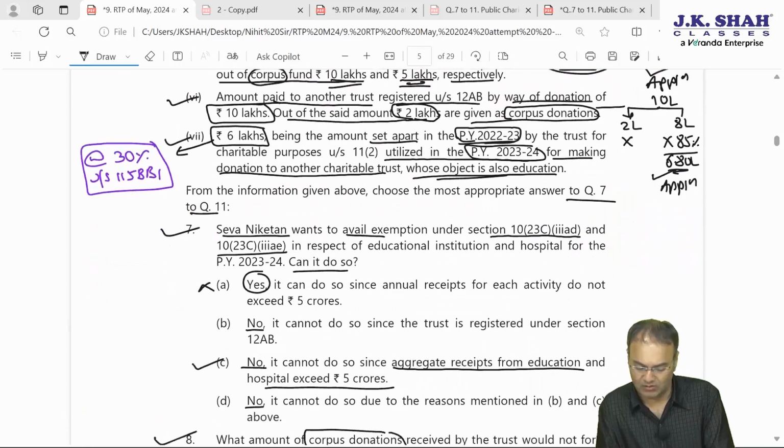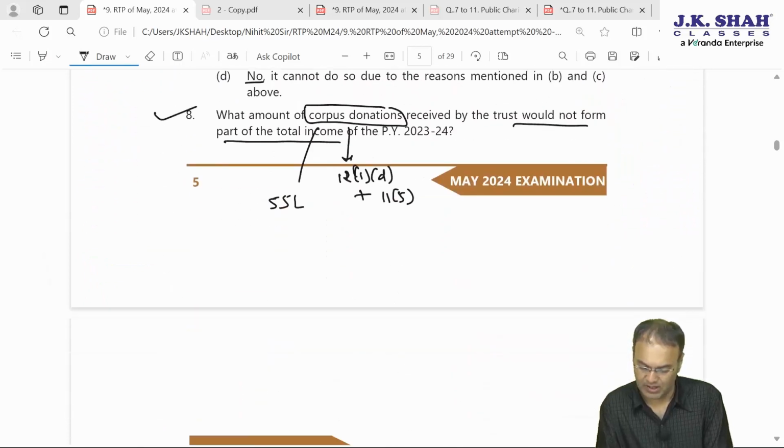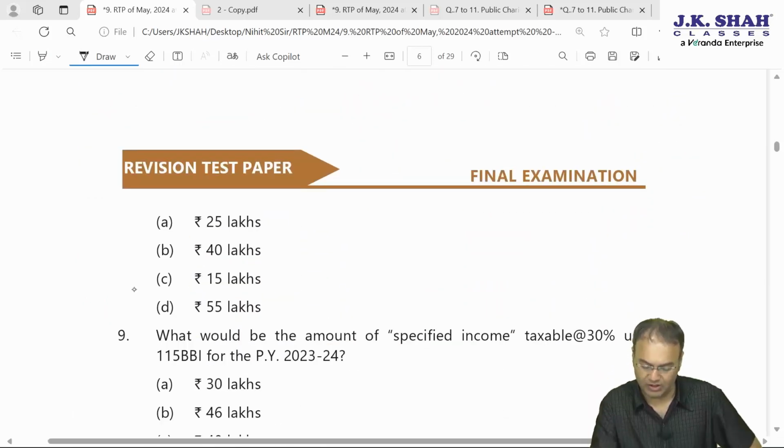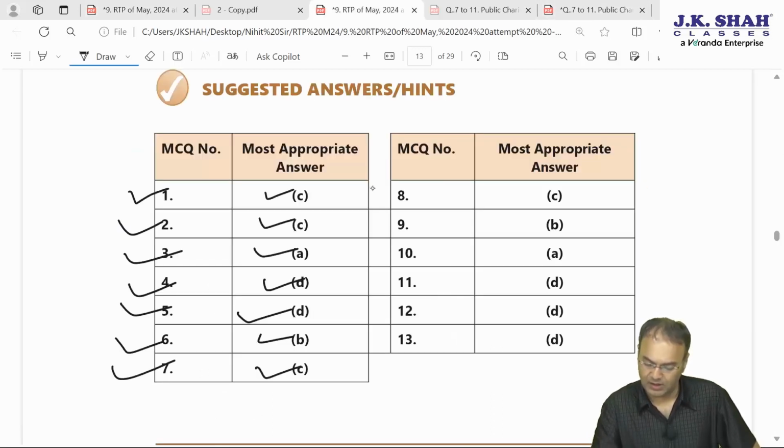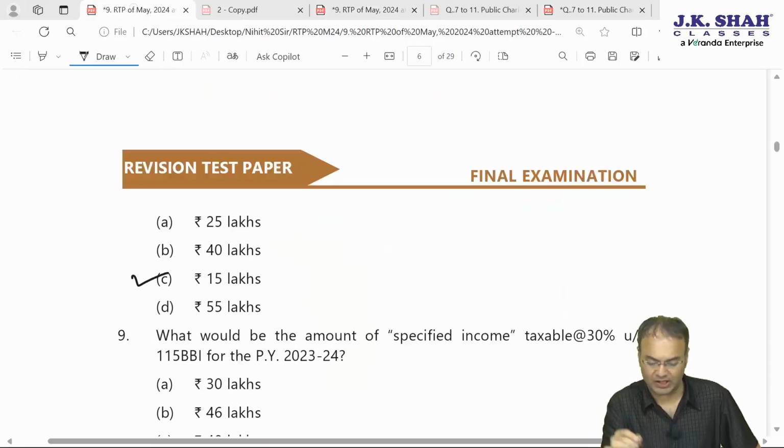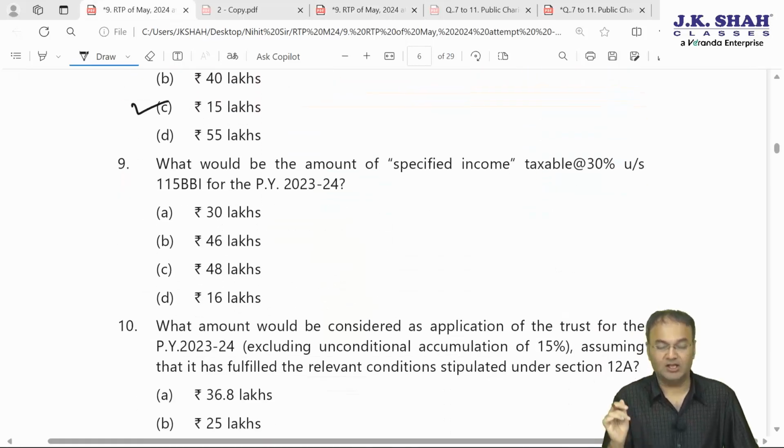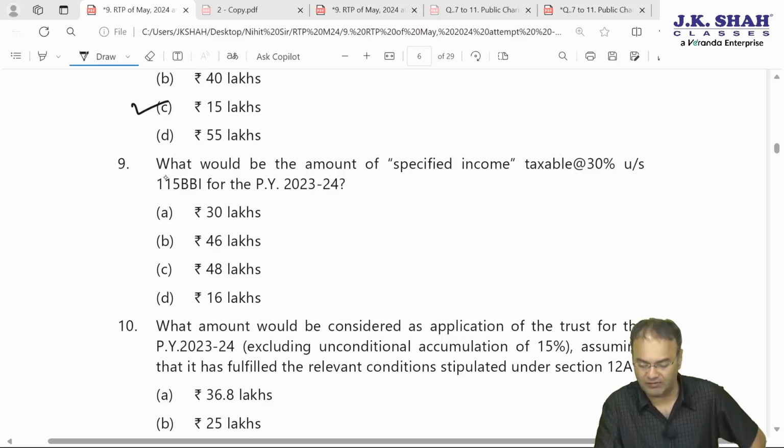So question number 8, what is the question? The answer should be 15. C is the answer, 15. 8th is C, 15. Our answer is correct. Okay, next question number 9, something which we were desperately and eagerly waiting for.